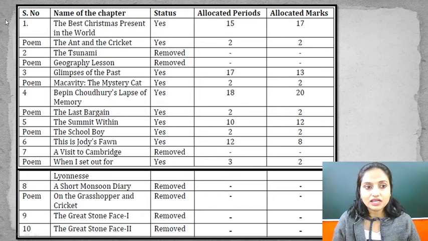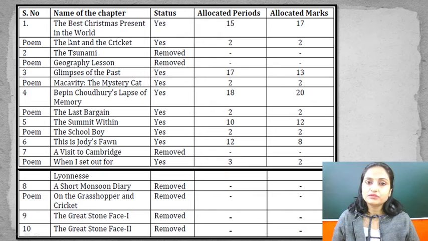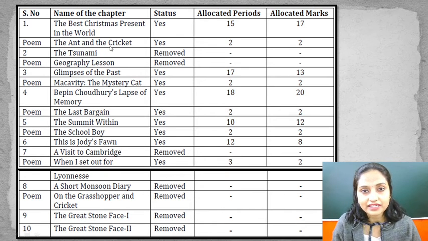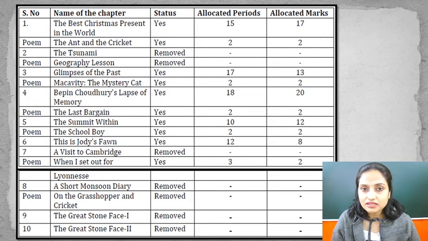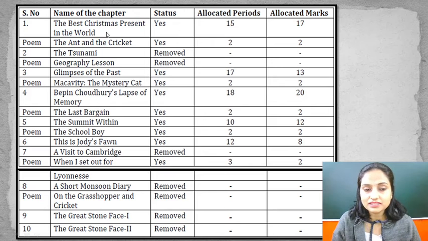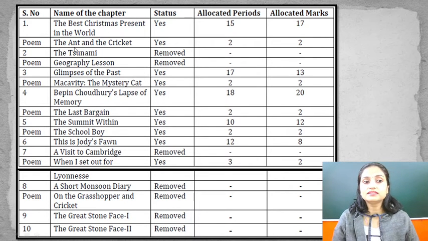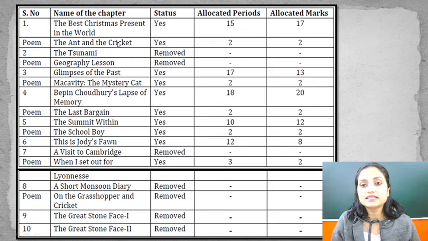So we are going to start with chapter number 1, The Best Christmas Present in the World, and the poem The Ant and the Cricket. These two things are there in your syllabus. So please keep your pencil ready and tick the things which I am going to dictate to you. In the first chapter, both The Best Christmas Present in the World and The Ant and the Cricket are in our course. The first part has 17 marks and the poem has 2 marks.